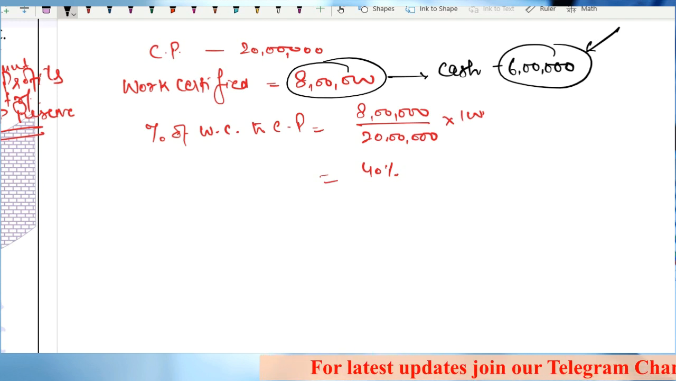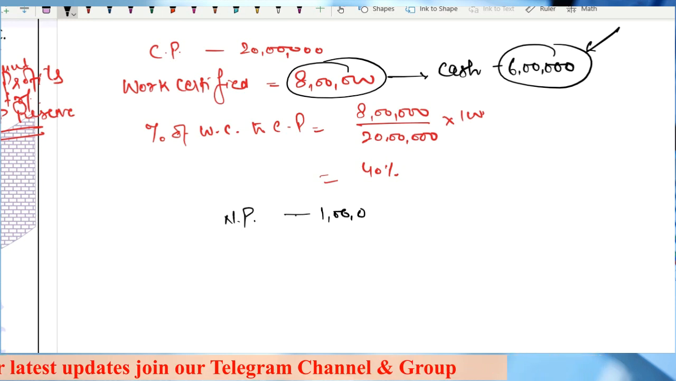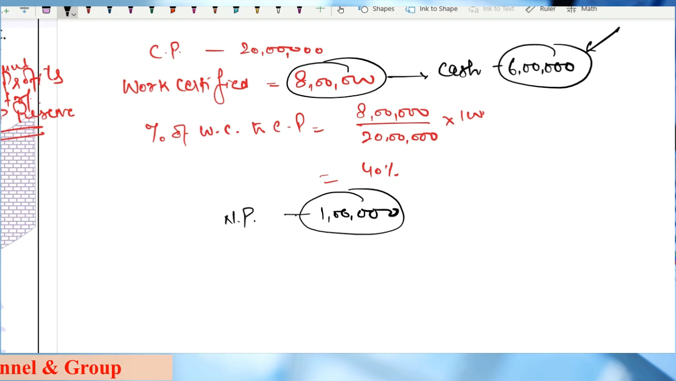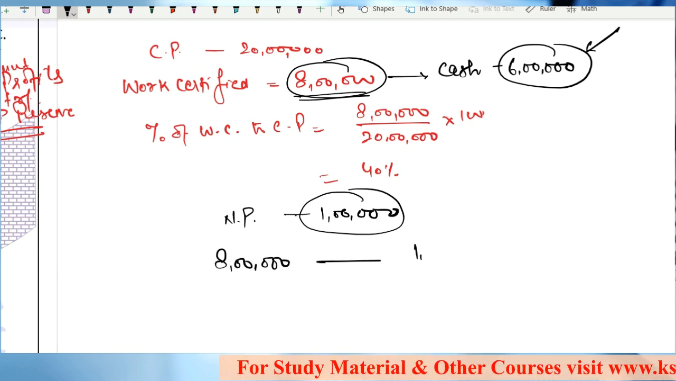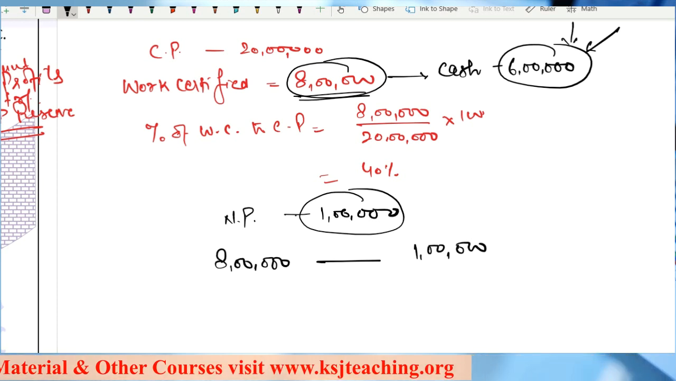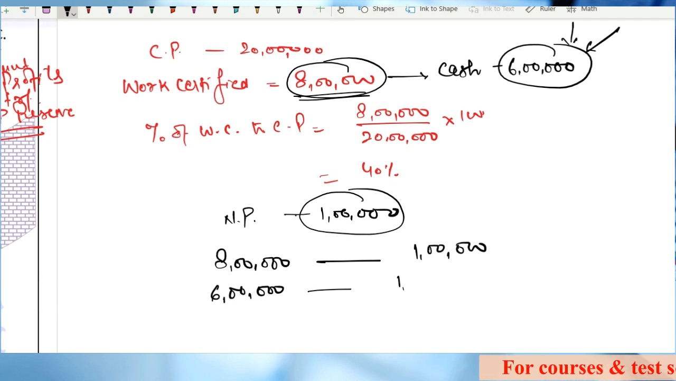Right? Say my notional profit is 1 lakh rupees. Right? This 1 lakh rupees I have earned where the work certified is 8 lakh rupees. Right? The certificate is given for 8 lakh rupees. On this 8 lakh rupees, I am earning a notional profit of 1 lakh rupees. Right? But I have received only 6 lakh. I can book the profit only to the tune of 6 lakh rupees. So what I will say, for 6 lakh, what will be the profits?